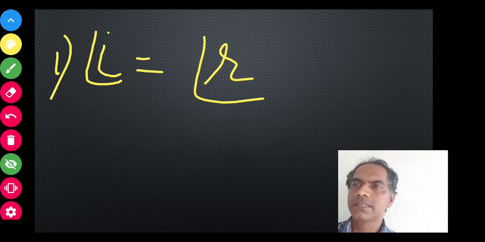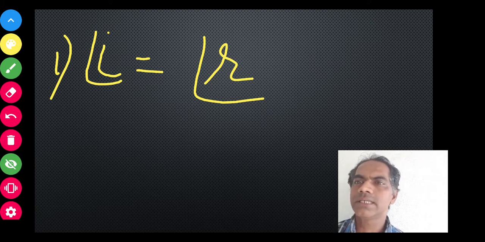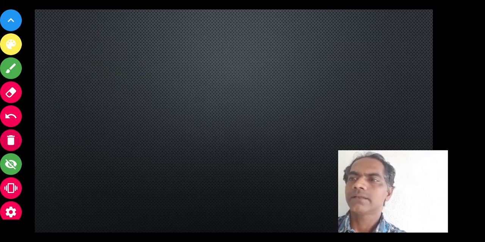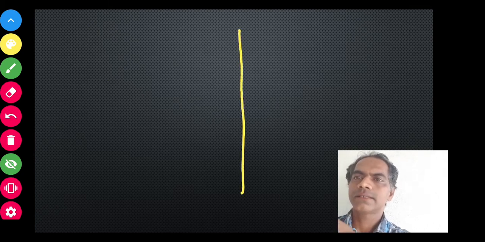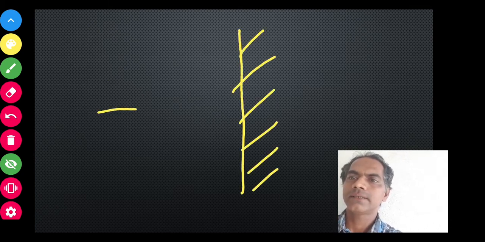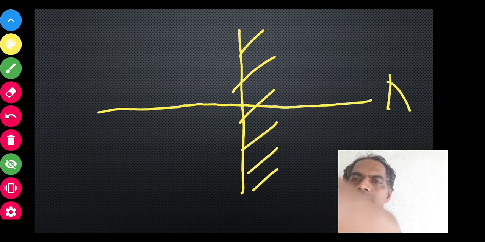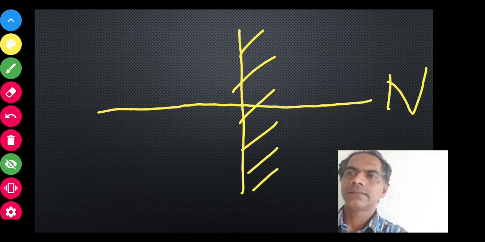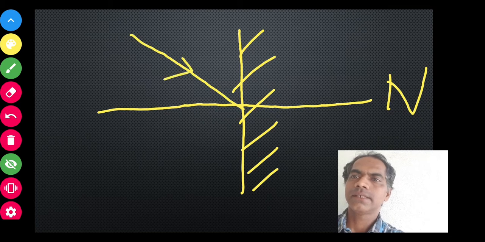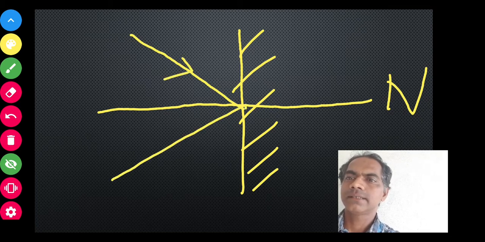And what is the angle of incidence? It is the angle between the normal and the incident ray, and the angle of reflection is the angle between the normal and the reflected ray. So this is the first law. Let's come to the second law quickly. We'll take the same example here. We'll draw a perpendicular. This is the normal. This is the incident ray. This is the reflected ray.